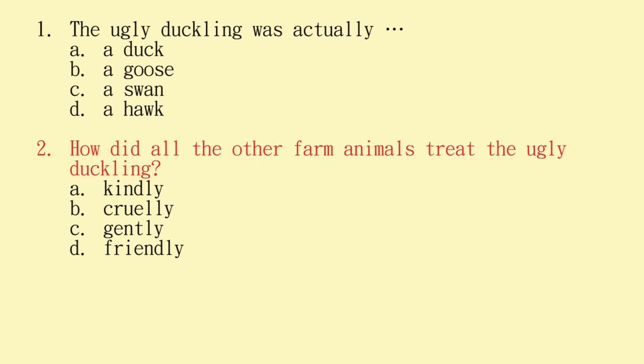Question 2. How did all the other farm animals treat the ugly duckling? A, kindly, B, cruelly, C, gently, D, friendly. The answer is B, cruelly.